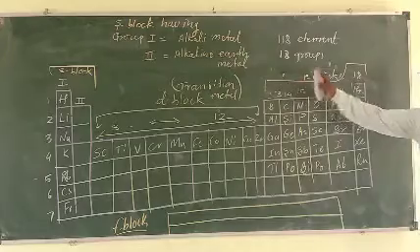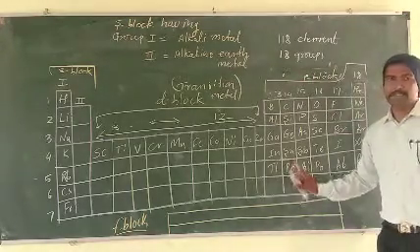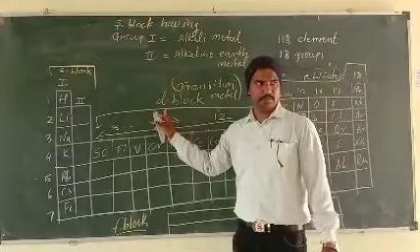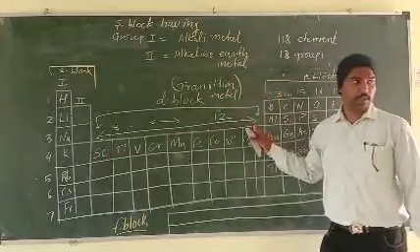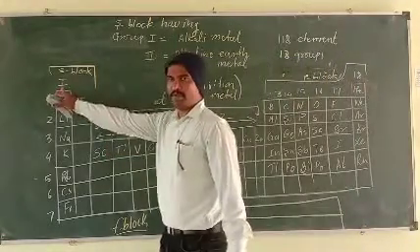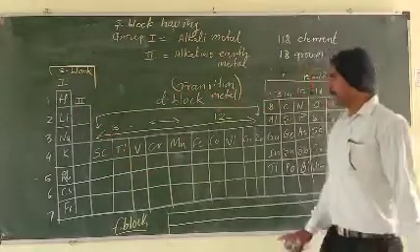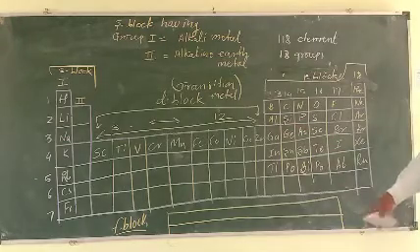Metal, non-metal and the metalloids. These are also present in your p block. What is the range of the d block? Group 3 to 12. S block, first and second only. Okay. What about the p block? Now listen carefully.